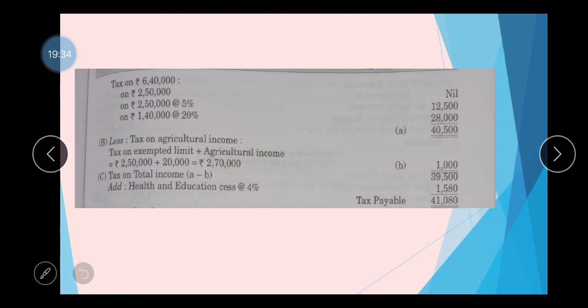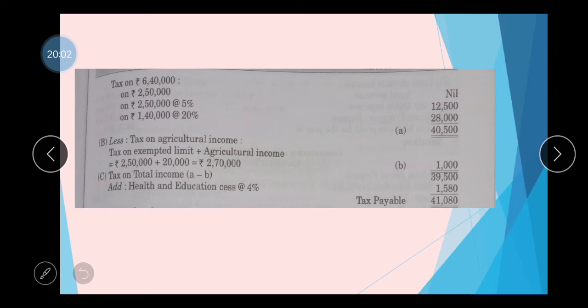The minimum taxable limit, exemption limit, is 2,50,000 plus net agricultural income 20,000. The total is 2,70,000, on which we compute tax liability. For the first 2,50,000 there is no tax liability. For 20,000, it is liable at the rate of 5%, amounting to rupees 1,000.